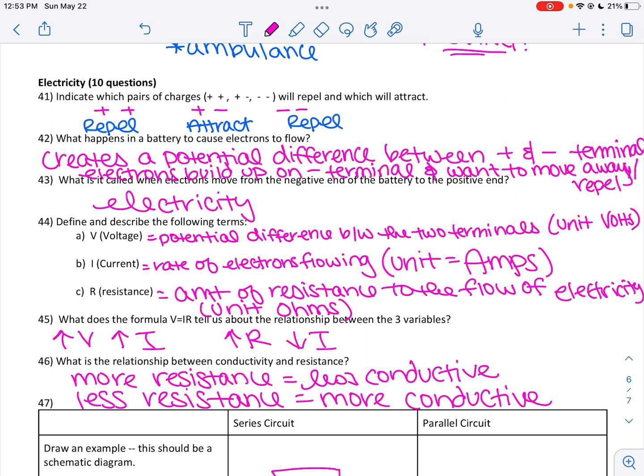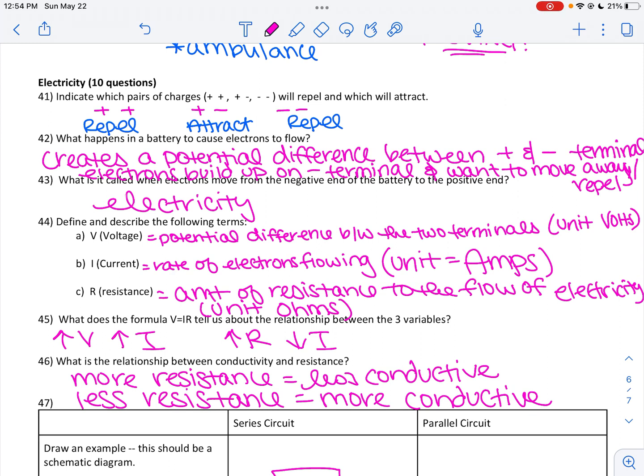Remember, resistance, there's a couple ways to change the resistance. Longer the wire, that has higher resistance. Thinner the wire, that has higher resistance. And then also, depending upon the type of material it is, it could have more or less resistance. If it is a bad conductor, then it has more resistance than, say, copper, who is a good conductor.